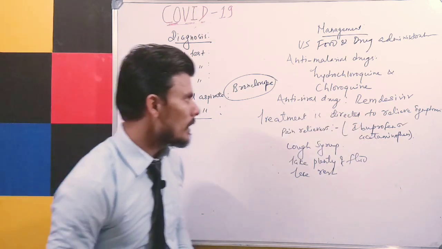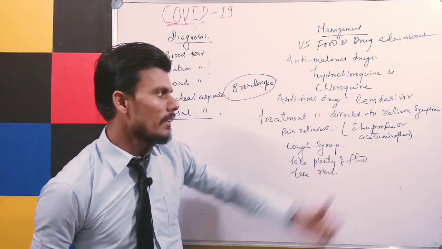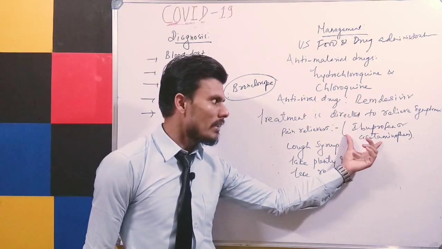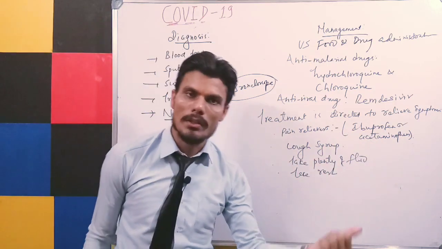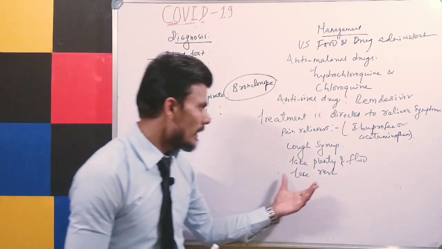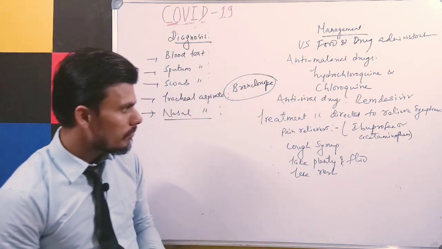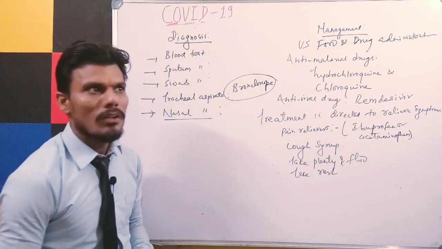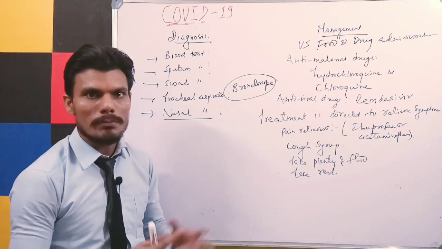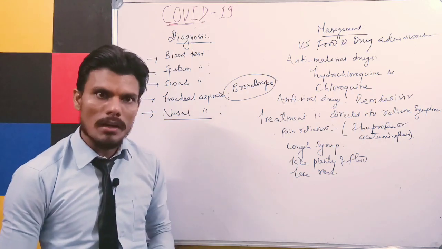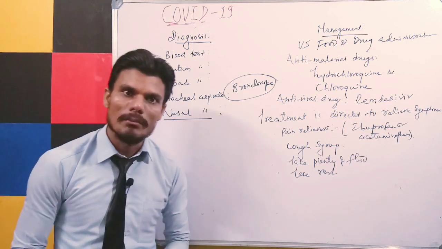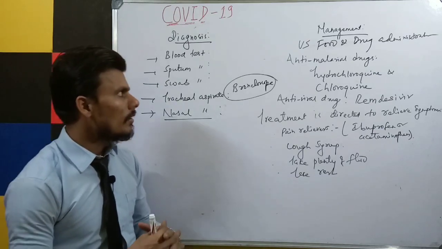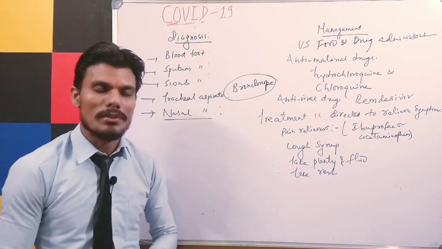The treatment is directed to relieve symptoms, to relieve the pain. There are various types of NSAID. Ibuprofen and acetaminophen are used most commonly. Cough syrup is used because you know that cough is also a symptom, and the patient has to take a lot of fluid and take rest. And as you know, for prevention, we have to keep social distancing, we have to wash our hands properly. Once you go out, you have to use masks. We should not touch our face and the eyes, right? And once you come inside, so that is all about the description of COVID-19.